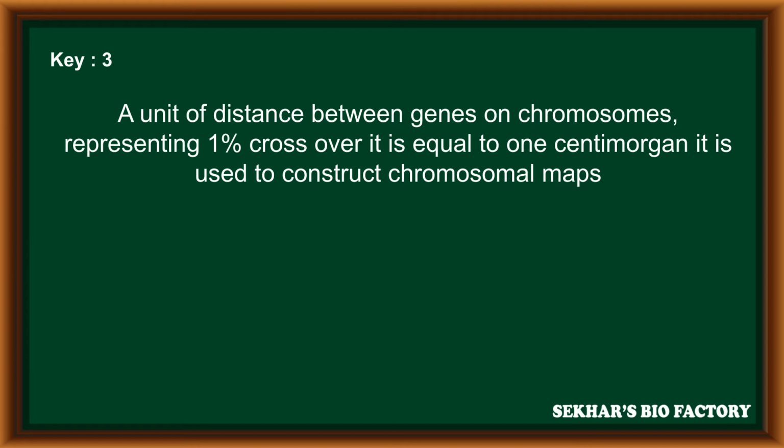A unit of distance between genes on a chromosome representing 1% crossing over is equal to 1 centimorgan. It is used to construct chromosomal maps.